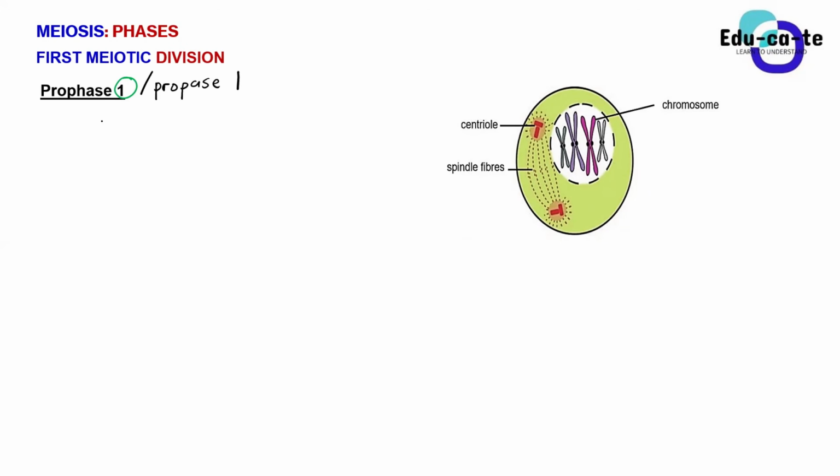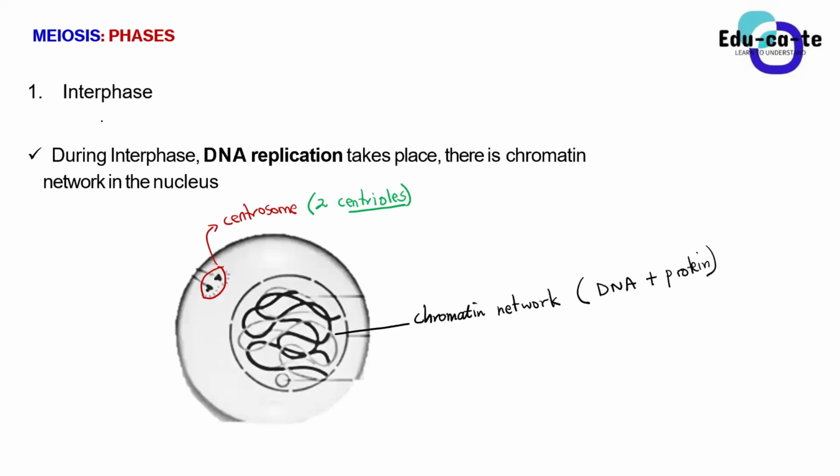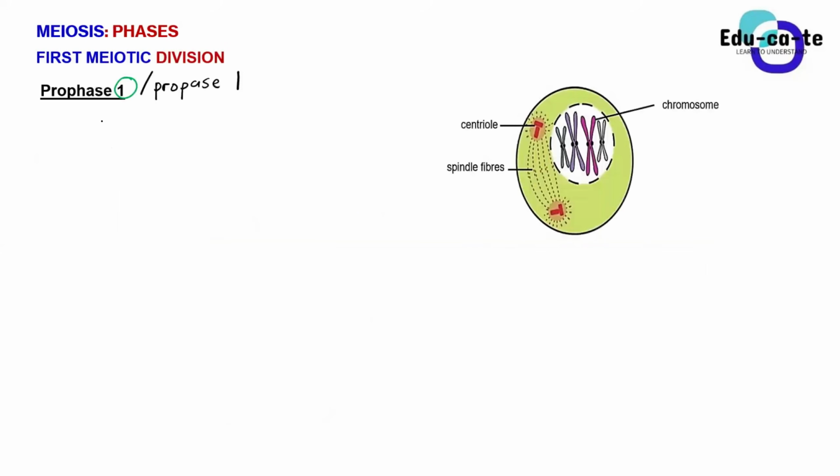The interphase we don't really consider part of the meiosis division. It's just the process that happens before it begins. But once we say prophase 1, we are now starting to divide the cell. Now let's see what happens during prophase 1, so that the cell can end up dividing into two genetically different cells.